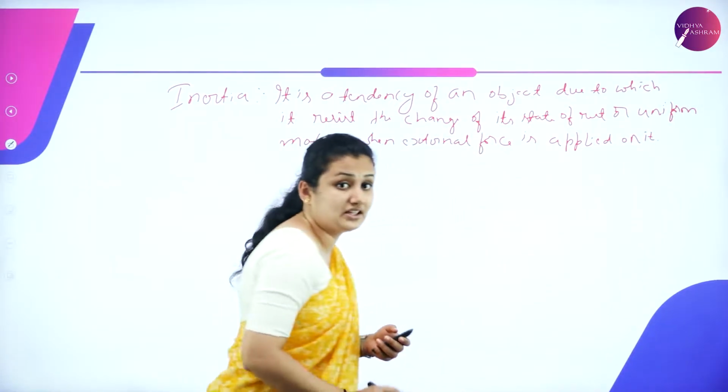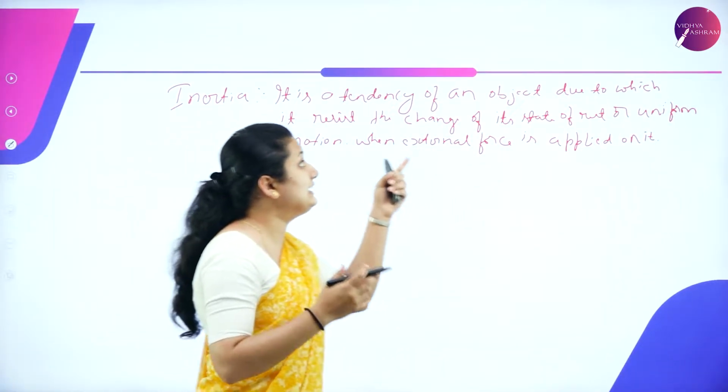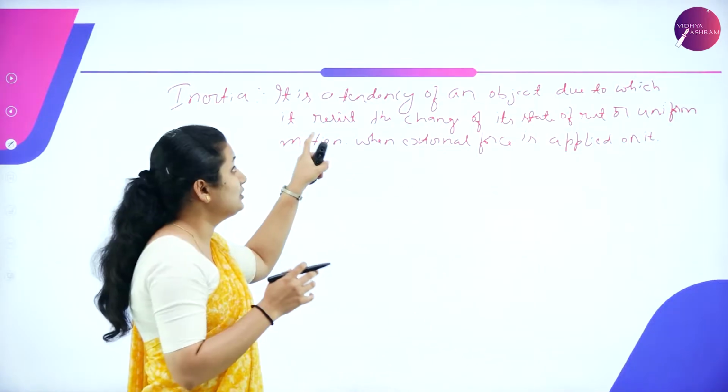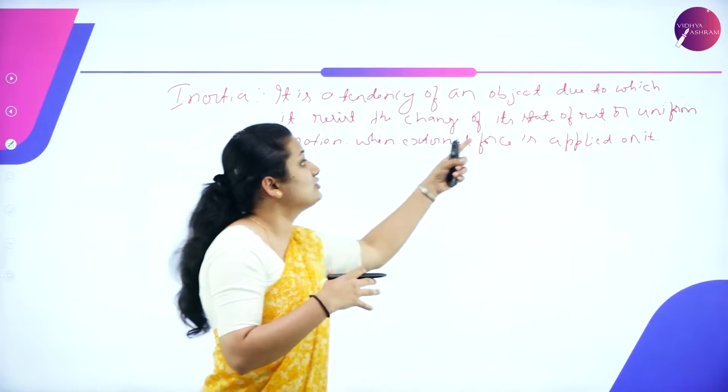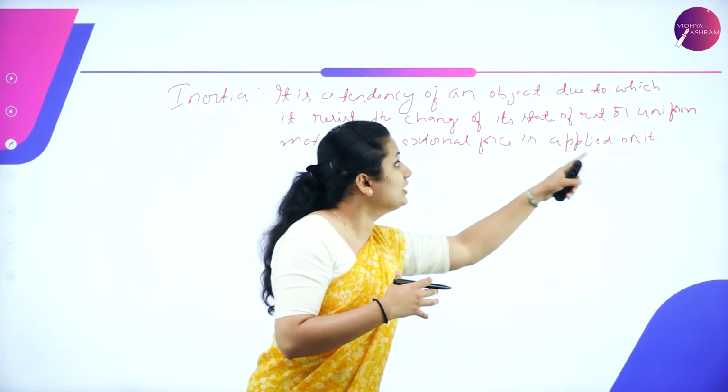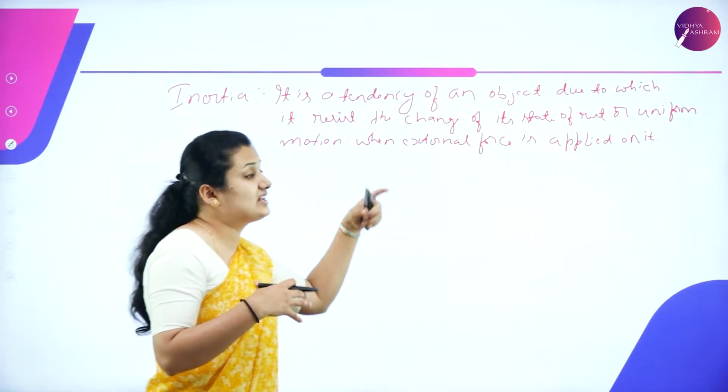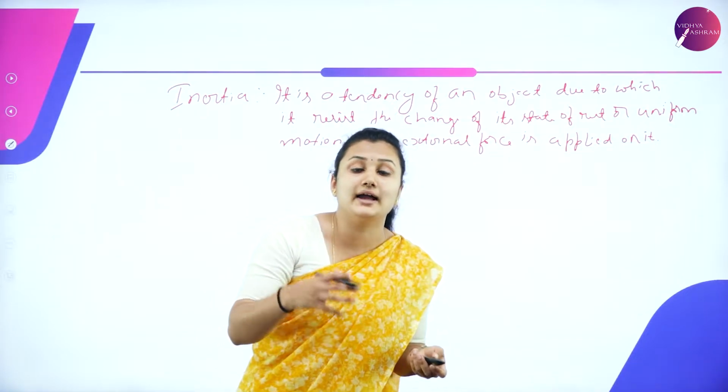So what is inertia? It is the tendency of an object. Due to that property of the object, it will resist the change of its state of rest or uniform motion when external force is applied on it.